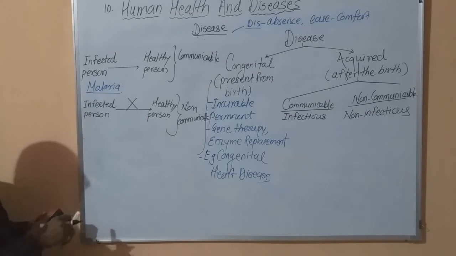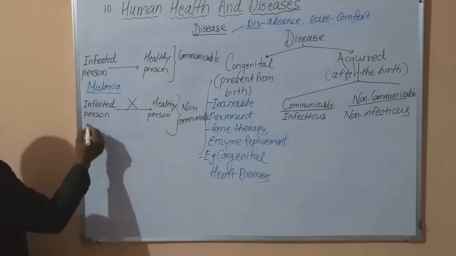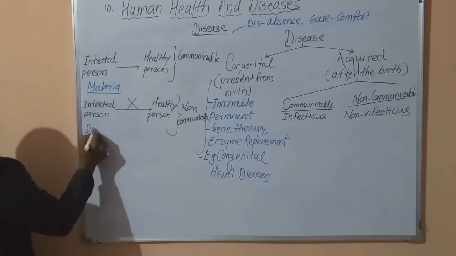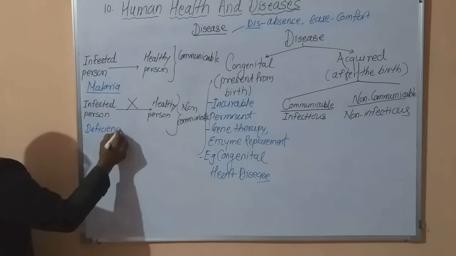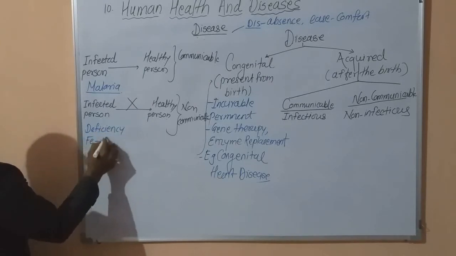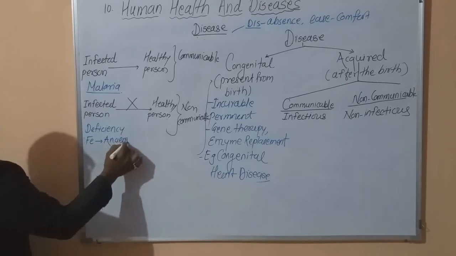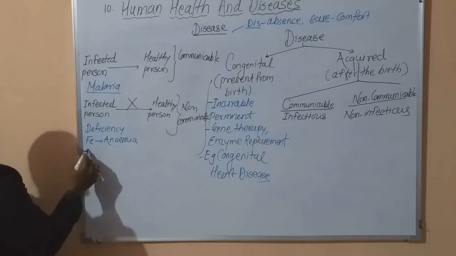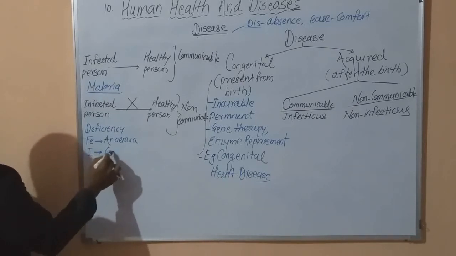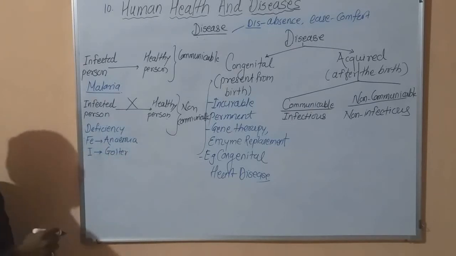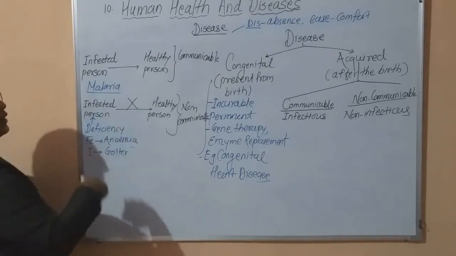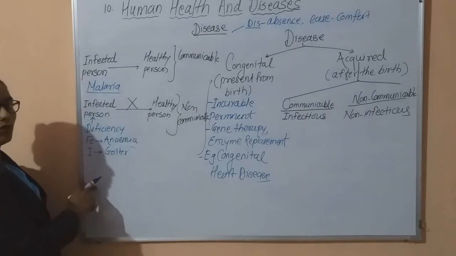If you observe the examples of non-infectious diseases, for example, deficiency disorders. Iron deficiency results in anemia. Okay, it is non-communicable. Or sometimes there is a deficiency of iodine, which results in goiter. Or different types of deficiency, that is nutritional disorders, are limited to only the infected person. It is not transmitted to a healthy person. These are called non-infectious diseases.